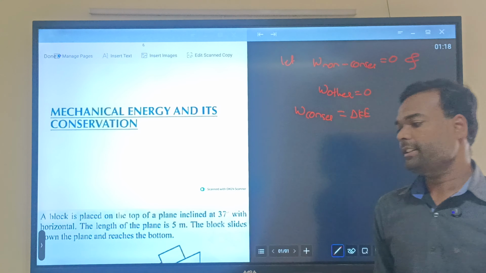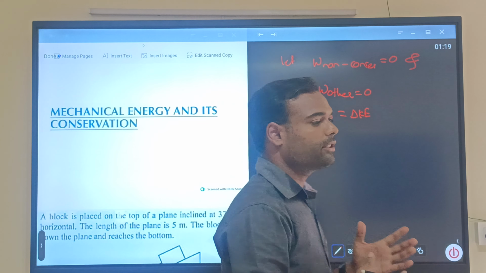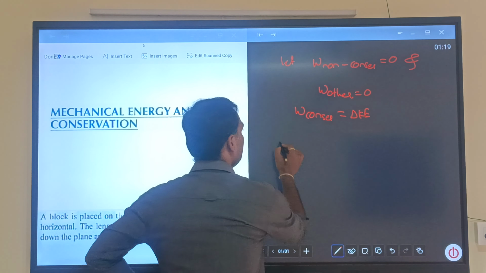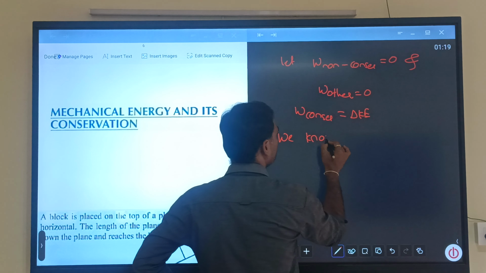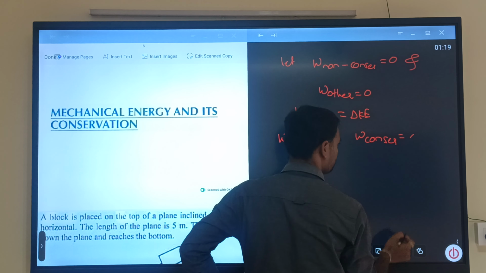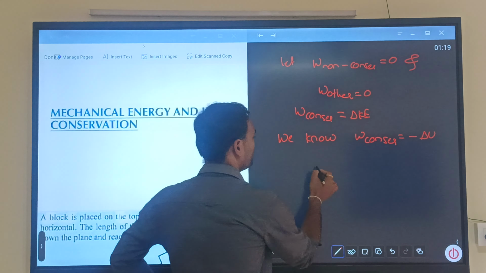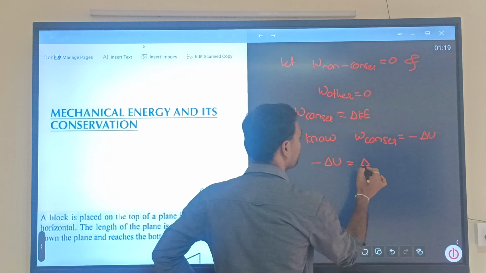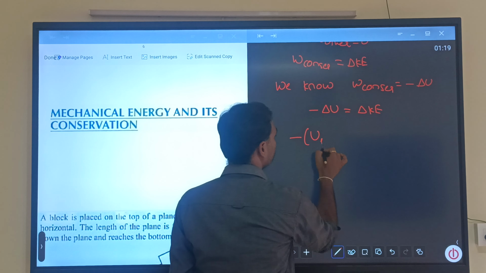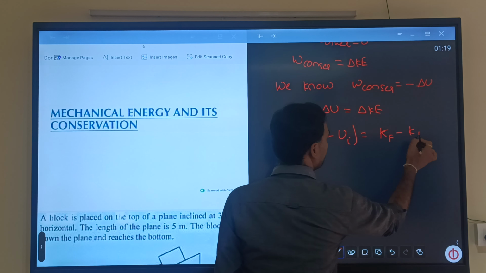And in our last class, before this class, we have seen that work done by conservative forces is equal to minus of change in potential energy. So we know work done by conservative forces is equal to negative of change in potential energy. So can I write now, therefore minus delta U is equal to delta KE, and here Uf minus Ui is equal to Kf minus Ki.